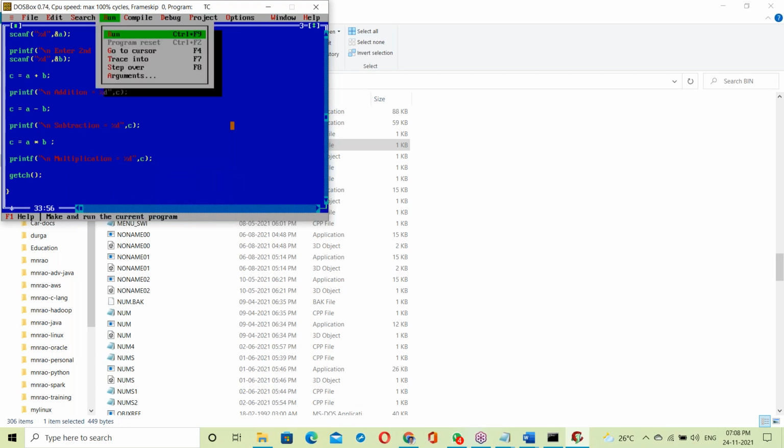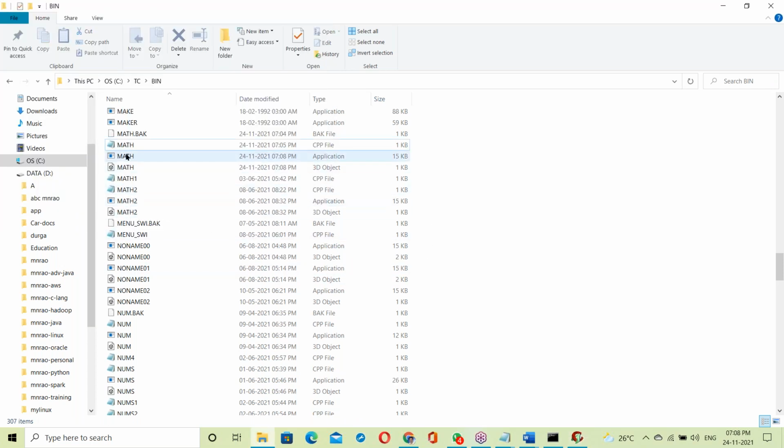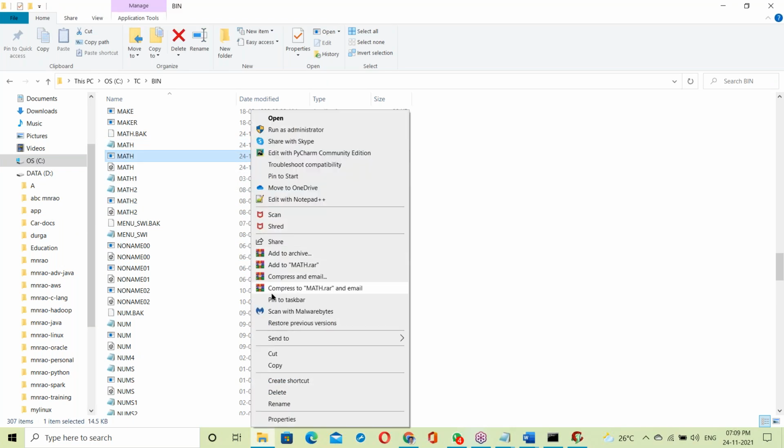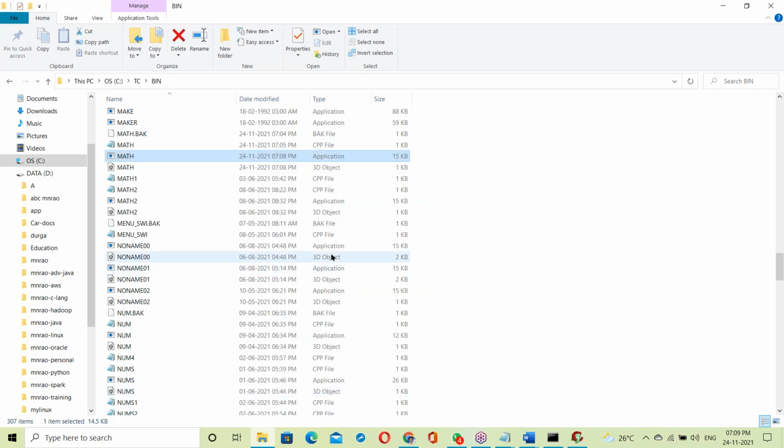I'm running. So when I'm running, what happens here? Run it. See, at the back end something happened here. See this, math.exe file generated. See the math.exe properties, the application type is exe. The exe file is generated. If there are no errors, first of all the exe file is created, then it executes. Application means exe file.